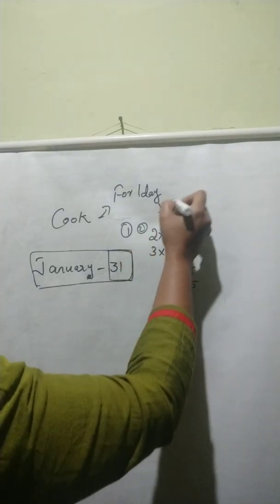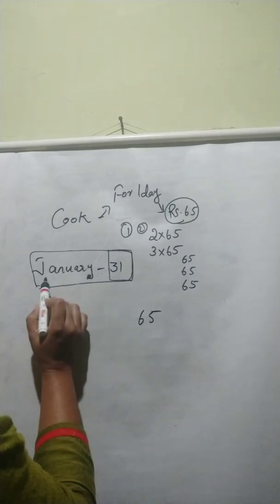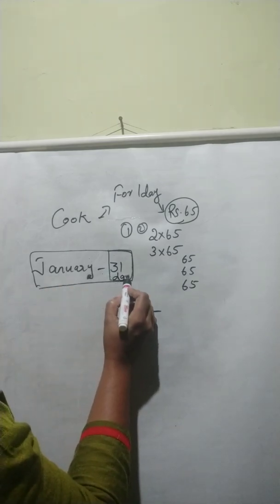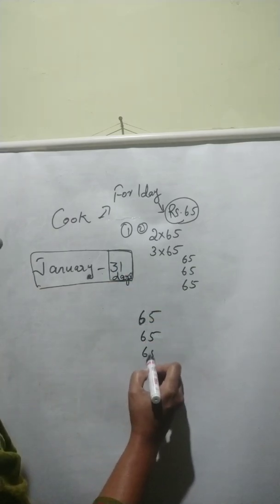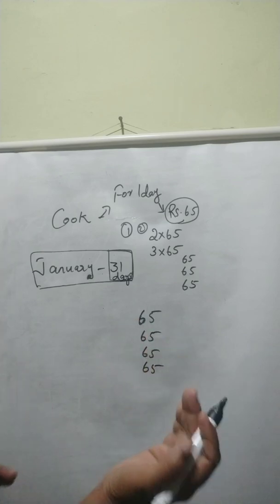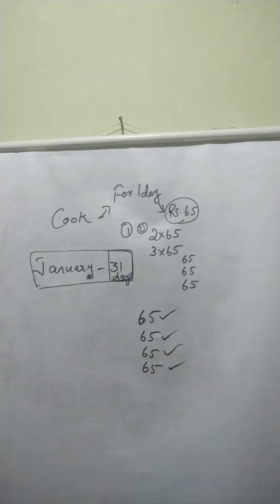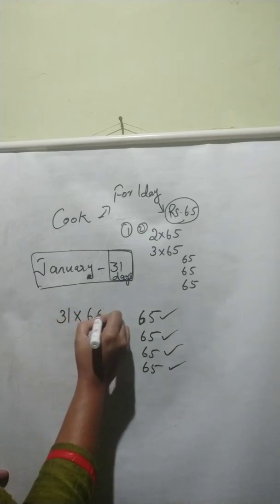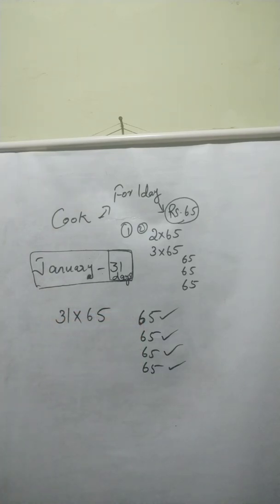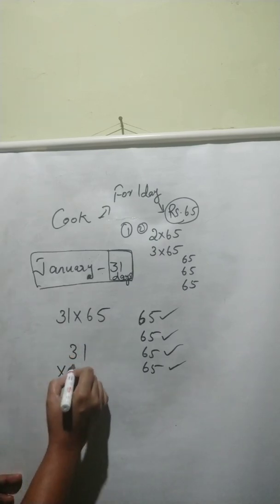So, if he worked for one day, he will get 65 rupees. He worked for 31 days in January. So, we need to give 65, how many times? 31 days. He came for one day, 65, again 65, again 65. Then how many times? 31 times. So 31 days he worked. So 31 multiplied by 65. So how can we multiply? Here 31 and 65.